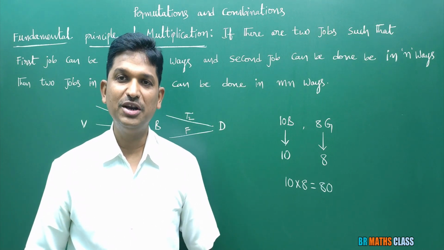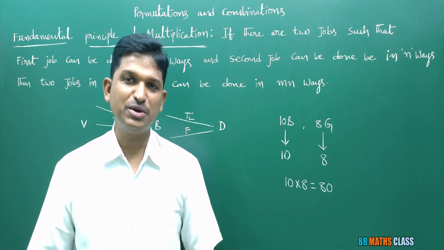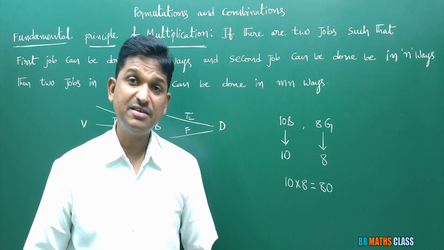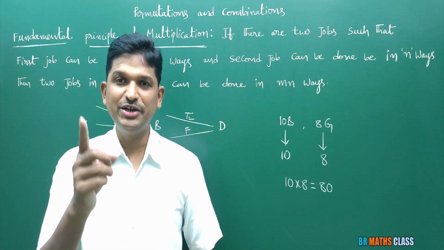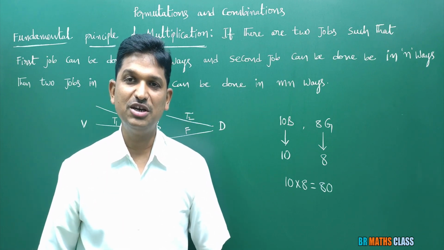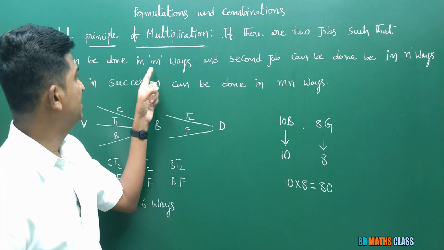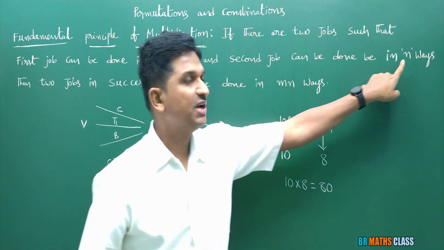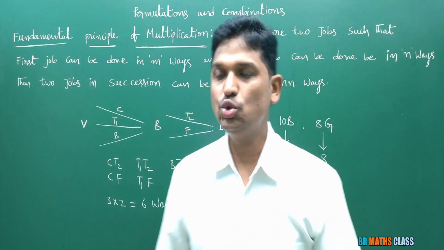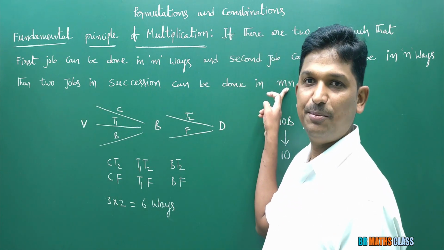The fundamental principle of multiplication is the one thing which we use very frequently in the permutations and combinations chapter. This is very simple. The only thing is you need to understand it correctly. What is the fundamental principle of multiplication? If there are two jobs such that the first job can be done in m ways, and the second job can be done in n ways, then the two jobs in succession can be done in mn ways.